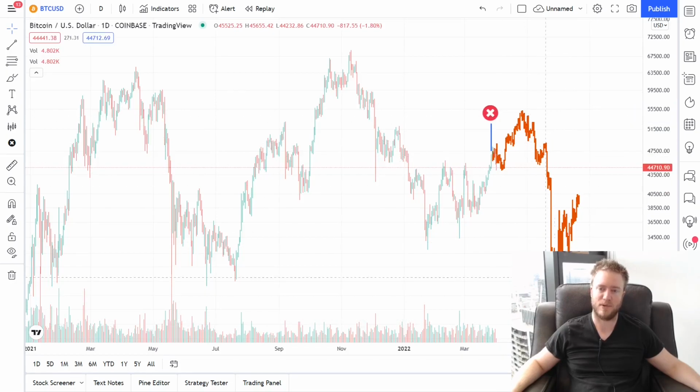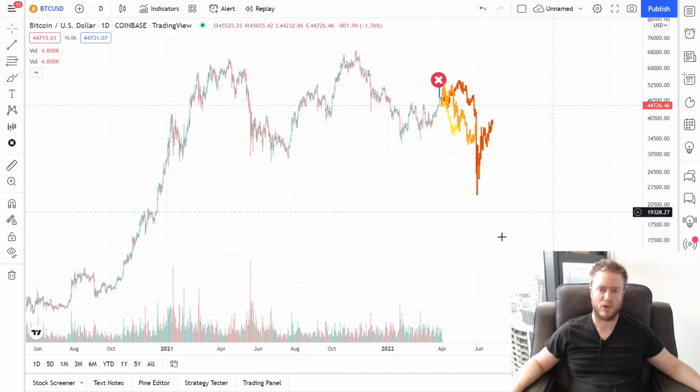Now again, I'm not expecting to go this low because this was the COVID crash in 2020. So unless there's another black swan scenario, the crash down probably wouldn't go this deep. But into the 30,000s, even the low 30,000s is definitely on the table. So those are basically my 3 scenarios for the price action in the short term. So basically the direction is down, but it could chop around a bit first and it could go a little bit higher before the eventual crash down. That is my short-term prediction for the Bitcoin price.